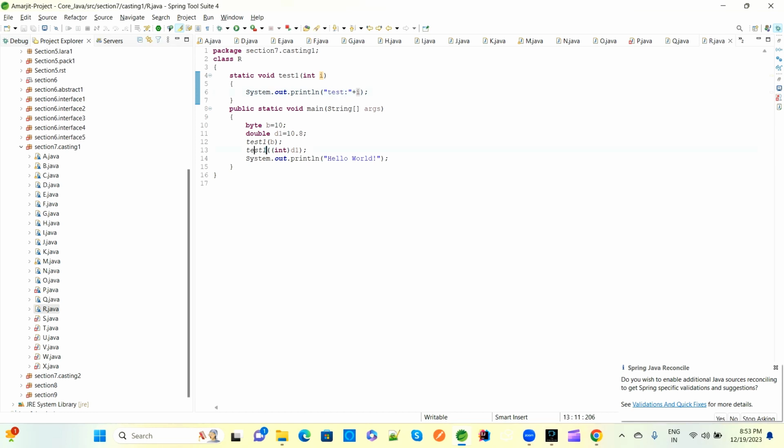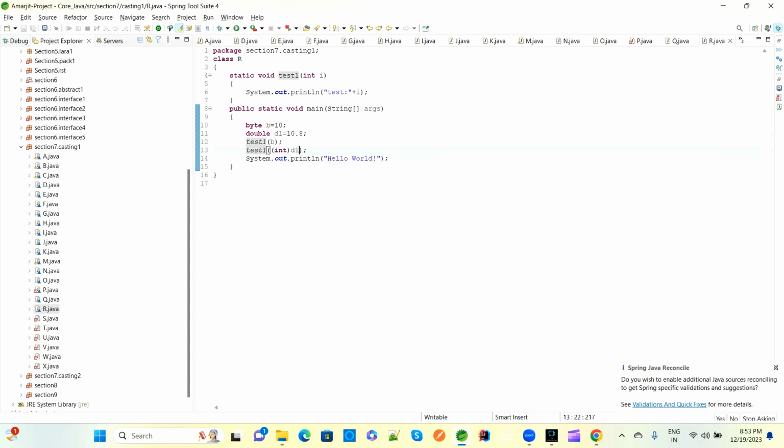Now again compiler will come to this line number 13. Again we have the test1 method, and inside that we have d1. D1 is a double type. Compiler will check whether a test1 method is available which has a single parameter. Yes, but it needs integer type, and here we have a double type.